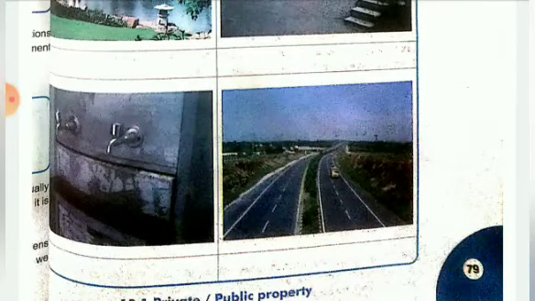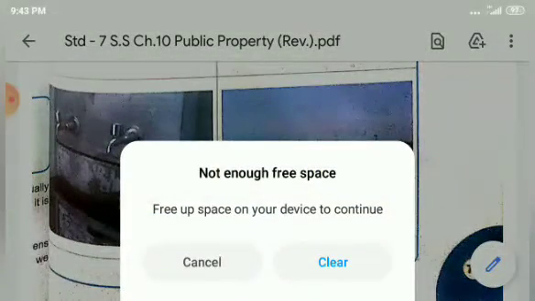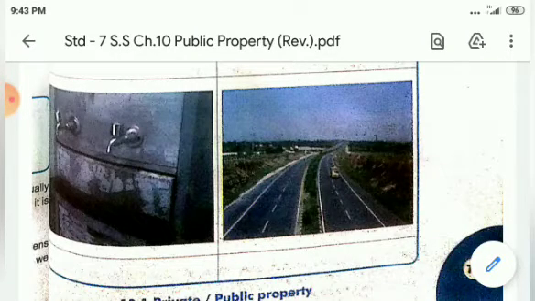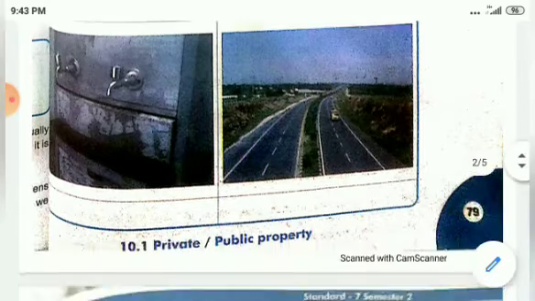Now, drinking water: the water which comes to the tap at your home is private property. But on the way, in the garden or in the park, there are taps. What is that called? It is called public property. See here, now these are roads, understand? You can travel, you can run your vehicles on this road. So roads are not anyone's property, but public property.